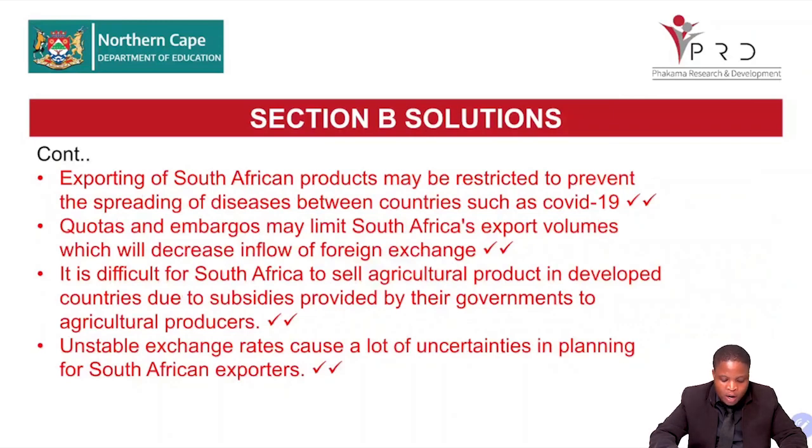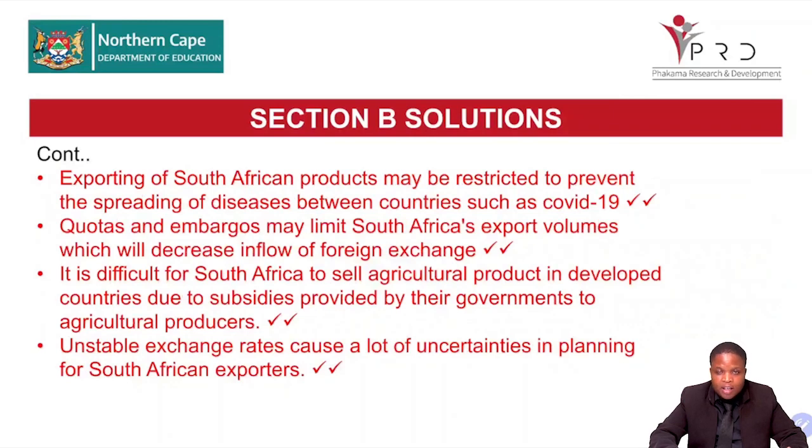Quotas and embargoes may limit South Africa's export volumes, which will decrease the inflow of foreign exchange. Some countries may put quotas and bans so that we don't sell to them. That will restrict the number of things that we can export to them, reducing our income. It is difficult for South Africa to sell agricultural products in developed countries due to subsidies provided by the government to agricultural producers.